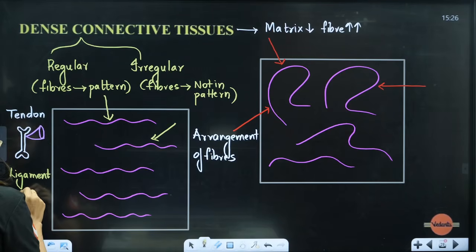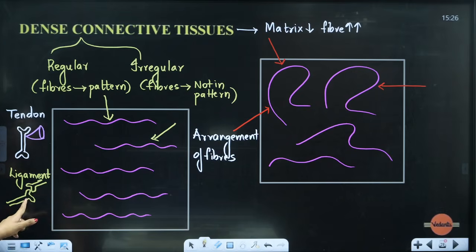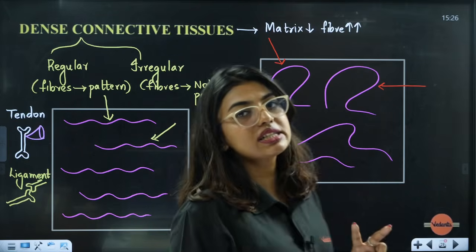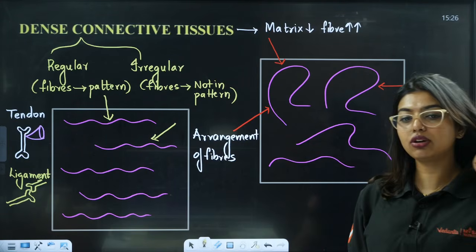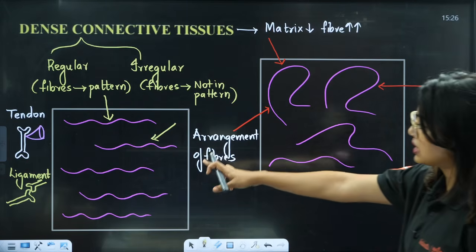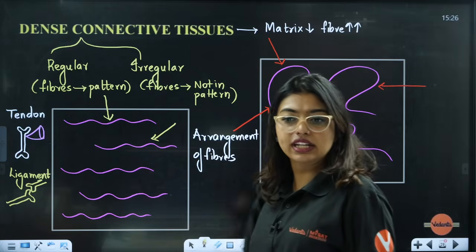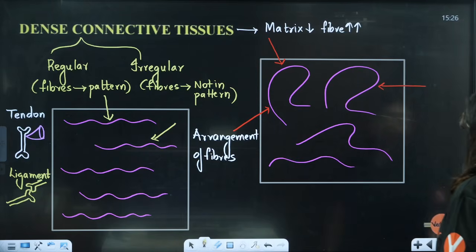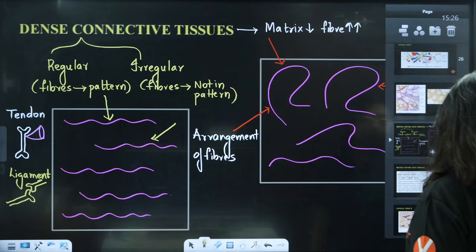Ligament is bone to bone. So remember, regular has 2 examples, tendon and ligament. Irregular is just present beneath the skin. So just remember it. Because of this arrangement only, we usually have tendon or ligament tears very often. That is the problem behind it.